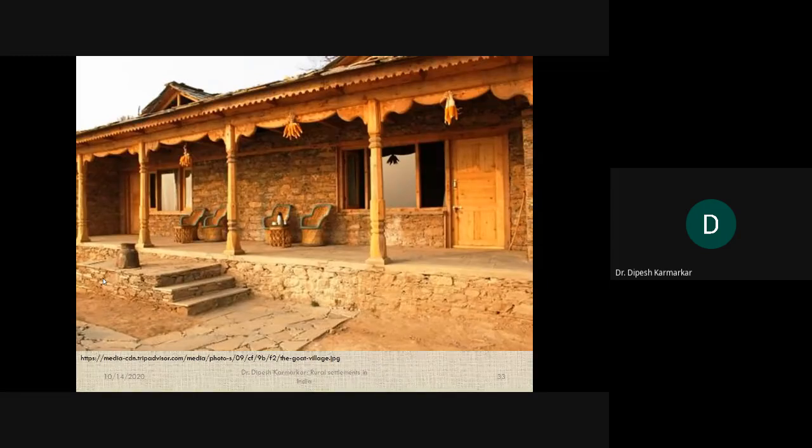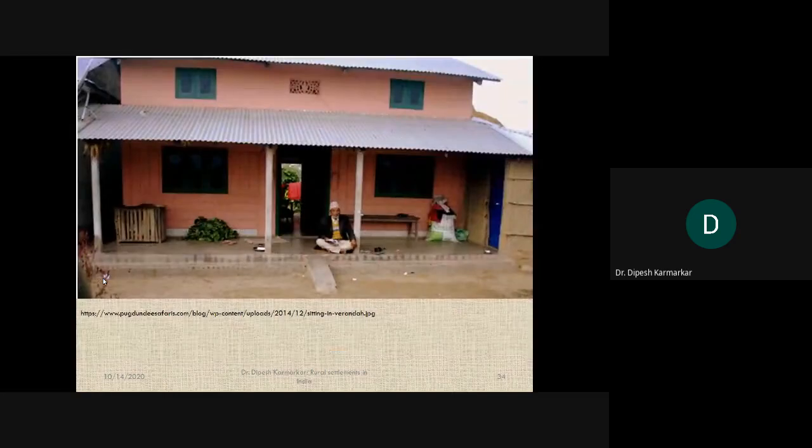So people can sit there and talk with each other and all that. Again you can see there is an effect of class in it. Rich people will have a wider veranda, more decorative ones, while the rural ones will have very small ones with a lot of important functions attached to it. So again you can see different house types, different kinds of veranda.